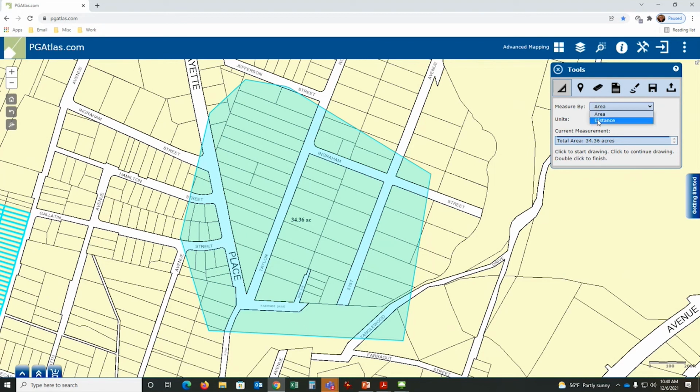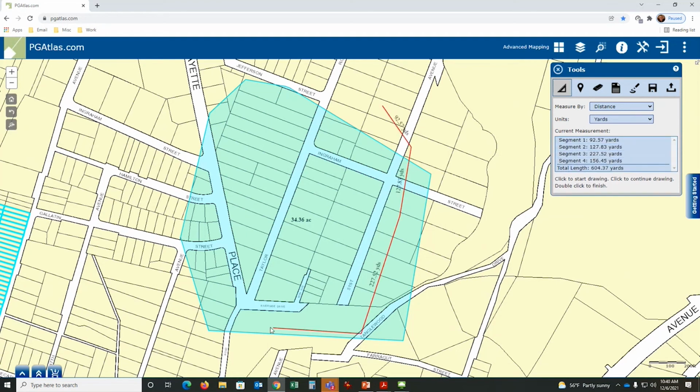You can do the same for distance. I want feet, I want yards. I can click here and it will actually start totaling that up for you. So 934.33 yards, each segment is measured, and you have all that information as well. You can grab this here, copy and paste that into a document if you need to, and that's how the measuring tool works.